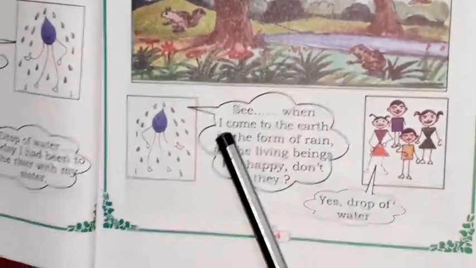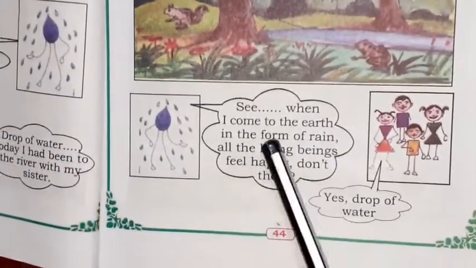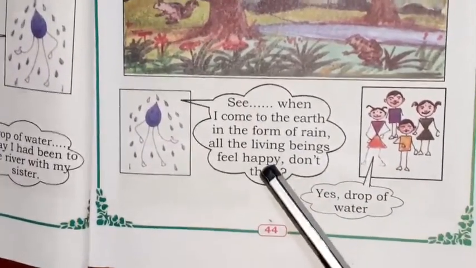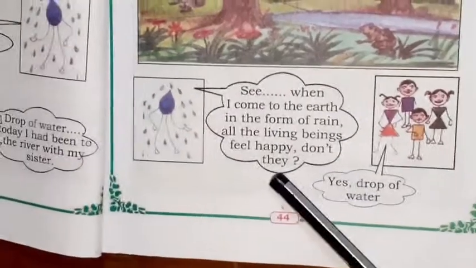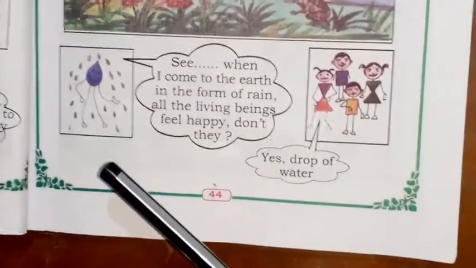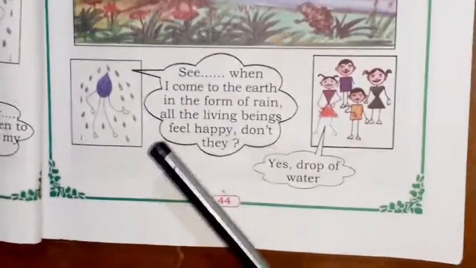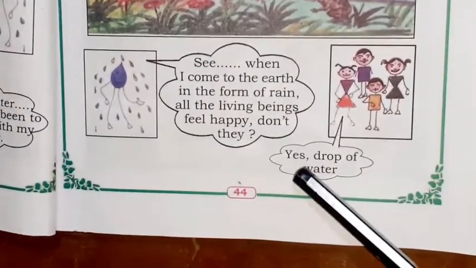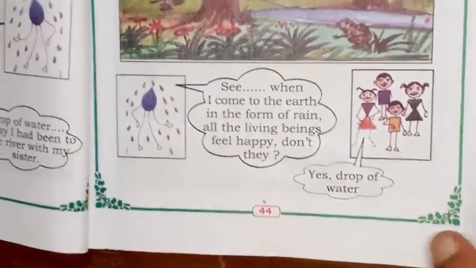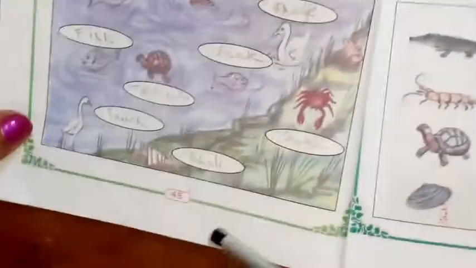See, when I come to earth in the form of rain, all the living beings feel happy, don't they? Yes, children. All the living beings on the earth are very happy when it rains. Next, the drop of water. Turn the page, children. Page number 45.